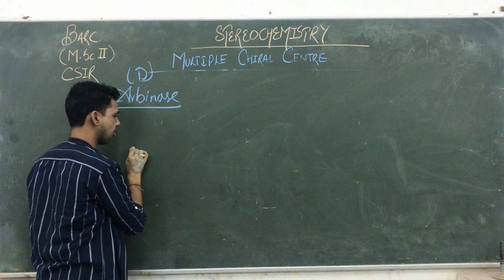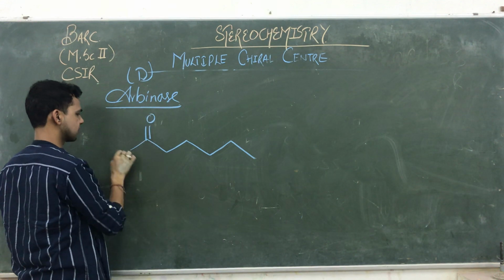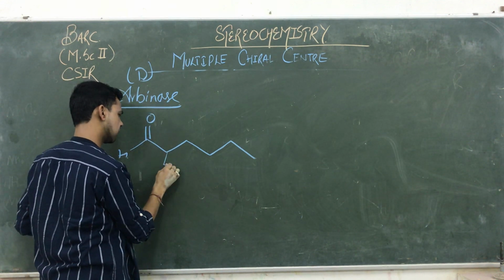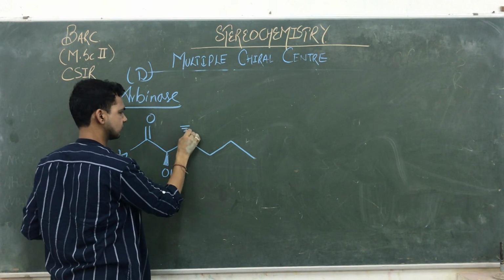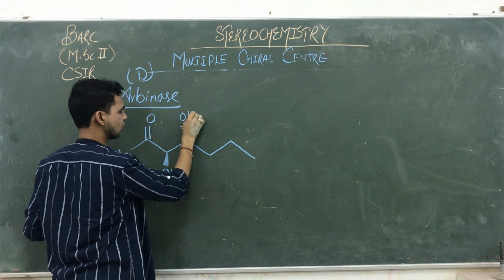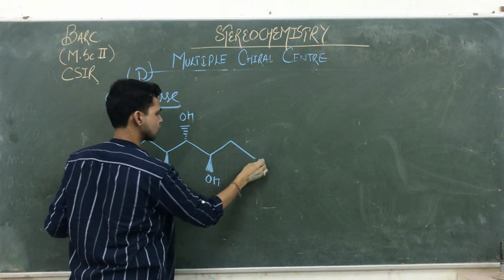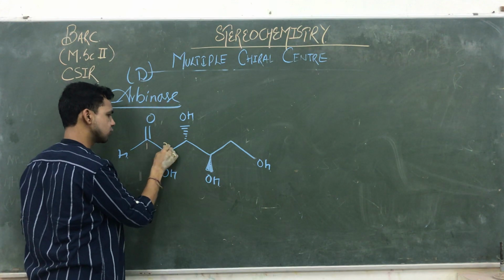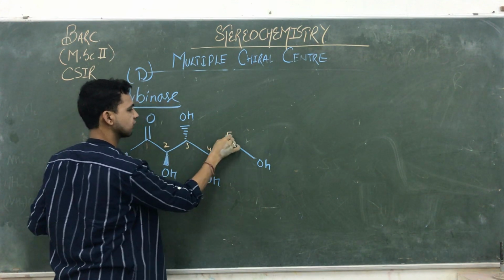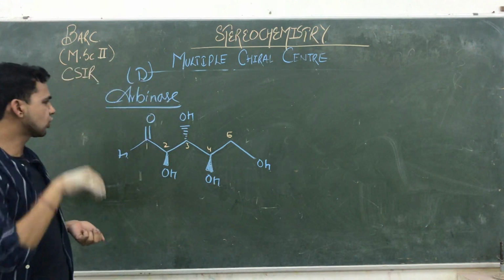The first one is a 5 carbon atom sugar, Arabinose. It's a very important sugar for us. OH. That is OH. That one is OH and that one is OH. So see guys, we are assigning the numbers 1, 2, 3, 4, 5. So 5 carbon atoms. Then we are going to find out its configurations.